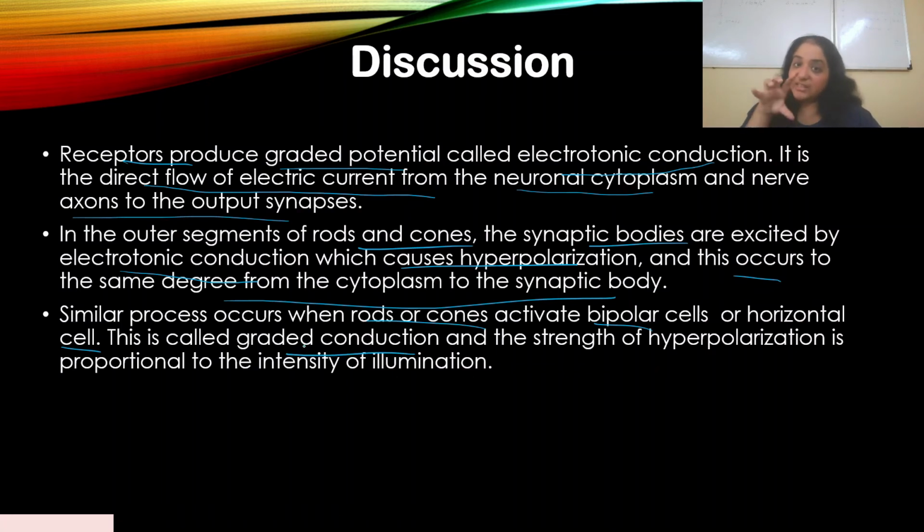So this is what's actually happening inside the eye. Please be careful, it is not just the action potential that we saw in the previous parts, where I spoke about the all or none principle. In an action potential, a stimulus is given and it has to cross the threshold stimulus. We didn't see any threshold stimulus here. The degree of hyperpolarization depends on the amount of light that enters. The strength of hyperpolarization is proportional to the intensity of illumination. This is what's called graded potential.